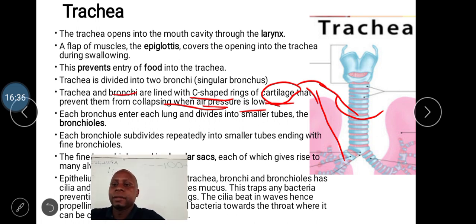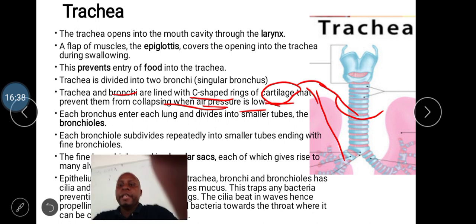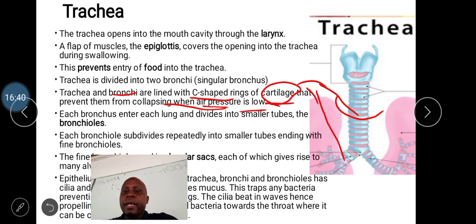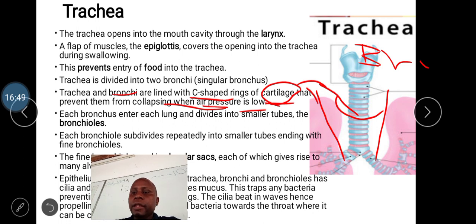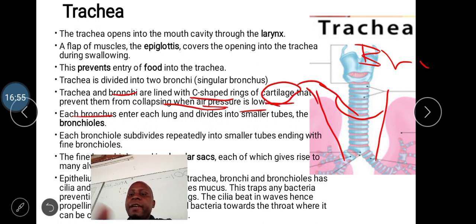Is it clear? Now, each bronchus usually enters each lung. So this is a bronchus. It enters each lung, and each bronchus divides into smaller tubes.